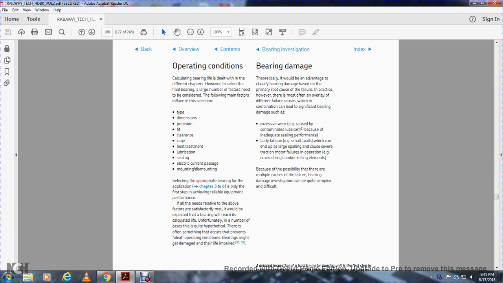Bearing damage theoretically would be classified into 5 classes based on the primary root cause of the failure. In practice, however, most often they overlay with a different failure cause, and the combination can lead to significant bearing damage such as excessive wear caused by the contaminated lubrication because of the inadequate sealing performance, early fatigue with small spalls, which can usually become large spalls and result in traction motor failure with the operating with the cracked ring of the rolling elements. Because of the possibility of multiple causes of failure, bearing damage investigation is quite complex and difficult.